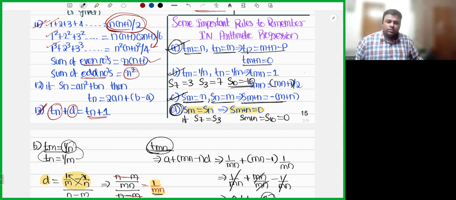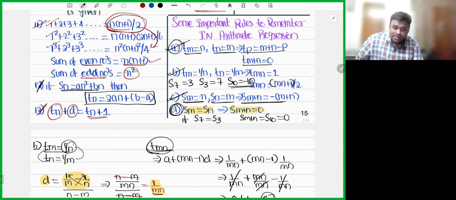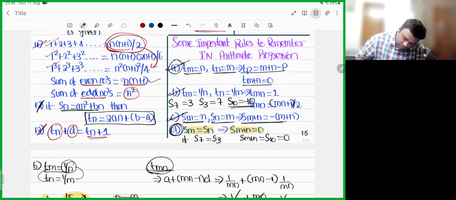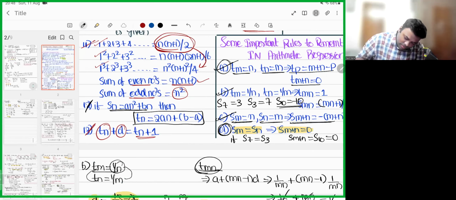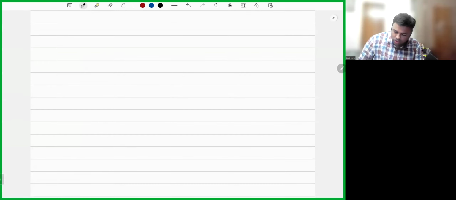Now, he is telling point number 12. Sn is equals to an square plus bn, then Tn will be equals to 2an plus b minus a. Now, what is this point? See here. If you don't remember this point also, it's completely fine, because I'll tell you how the question will be asked.